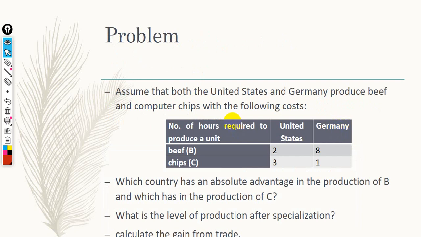Another example. This is a problem, and you are given the number of hours required to produce a single unit of beef and chips for 2 different countries, United States and Germany. Required: number 1, identify which country has an absolute advantage in the production of B, which is beef, and which in the production of C, which is chips. Number 2, what's the level of production after specialization? And number 3, calculate the world gain from trade.